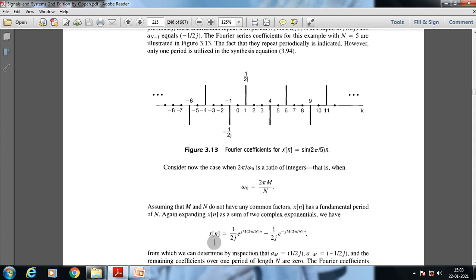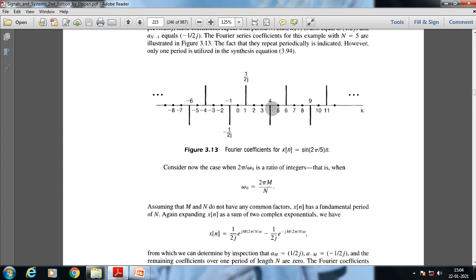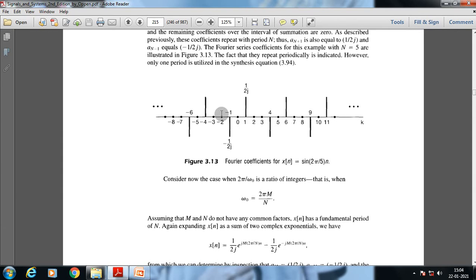So this is the form. Now when we put N equal to 5, we have two values. This is at n equal to −2.